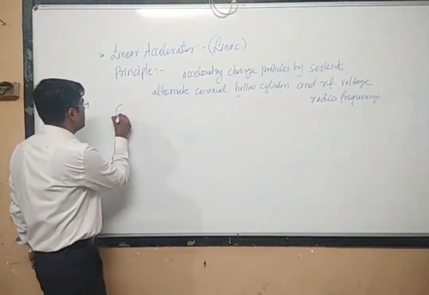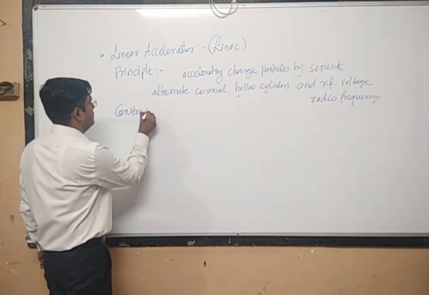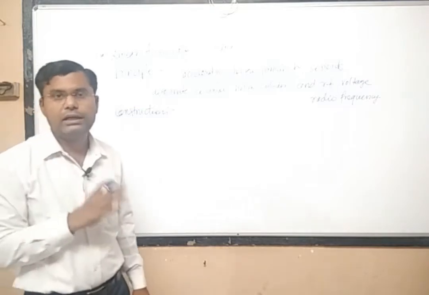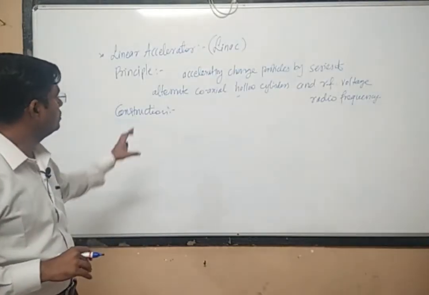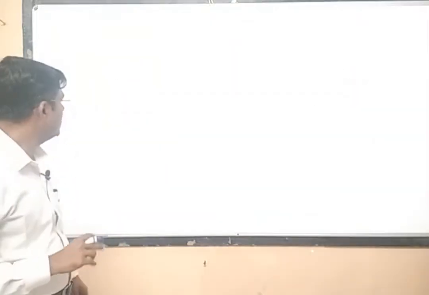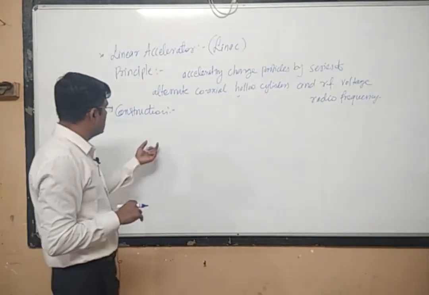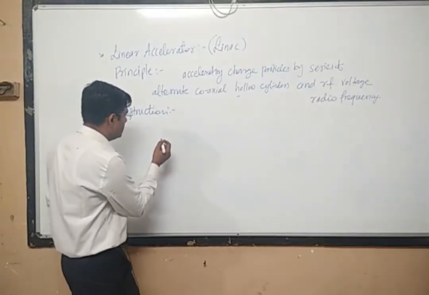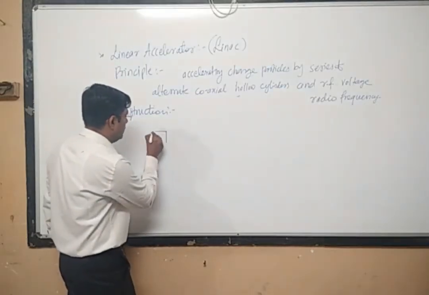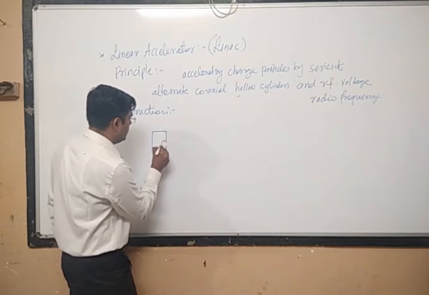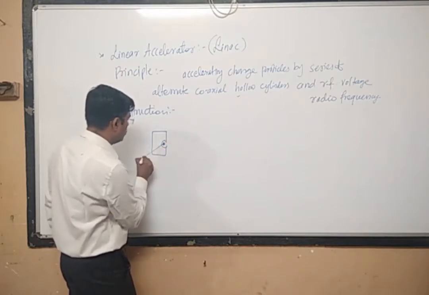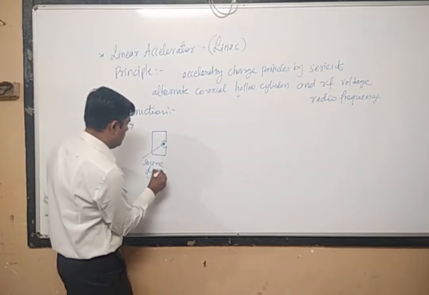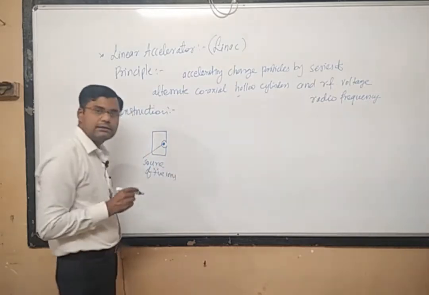Now let us see the construction. It is a very simple phenomenon, but very difficult to fabricate such a device. So we will see how the construction of this linear accelerator is. In general we will be using positively charged particles, so we need a source of ions. So there will be a source of positive ions.